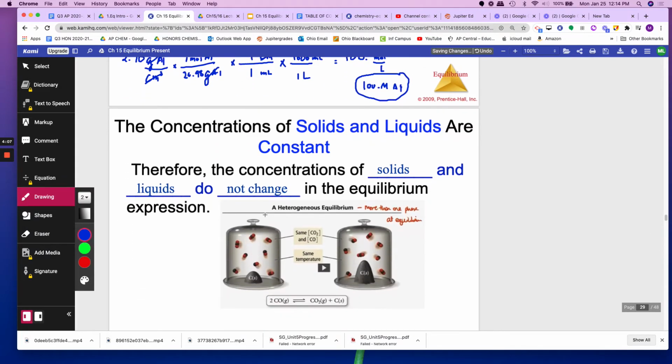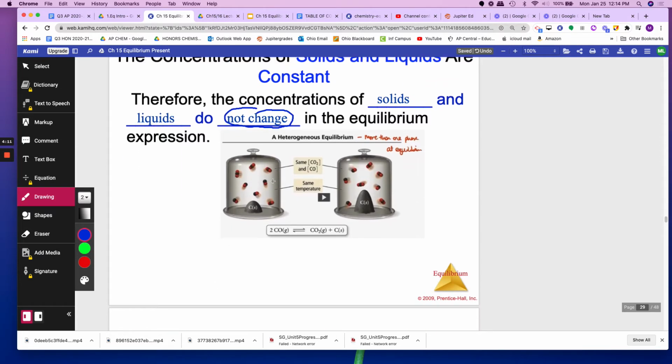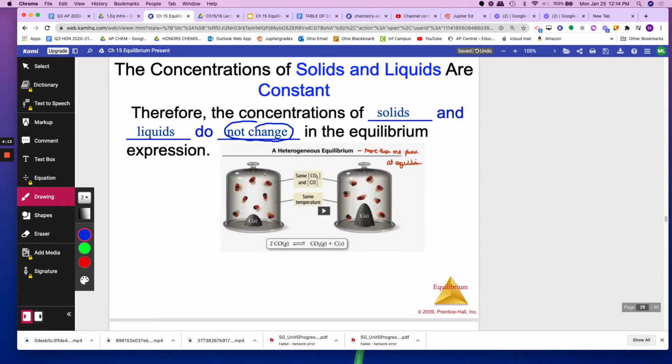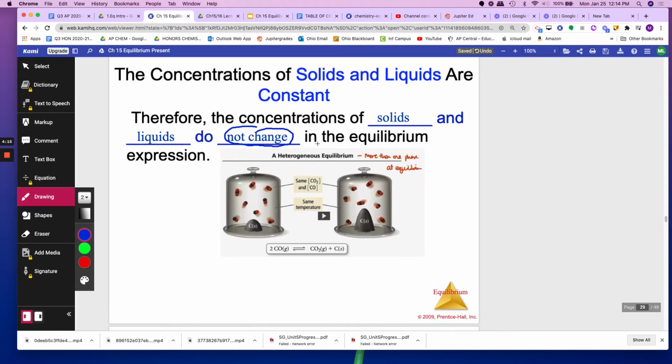Okay, since they're constant, that means they're not changing. That means that they do not change in the equilibrium expression.